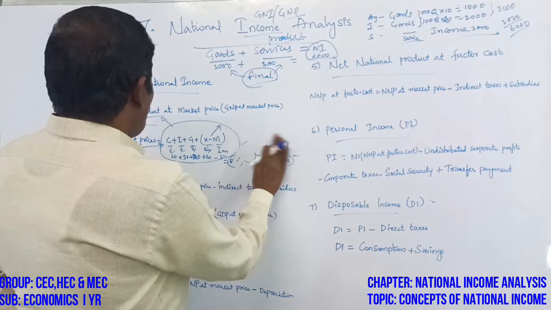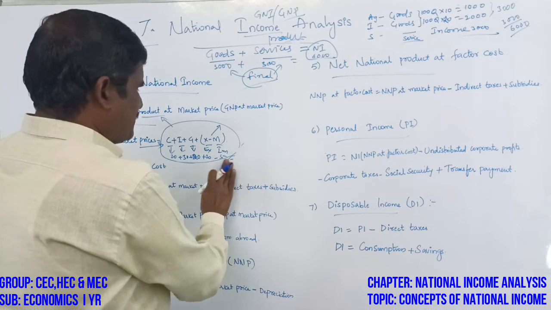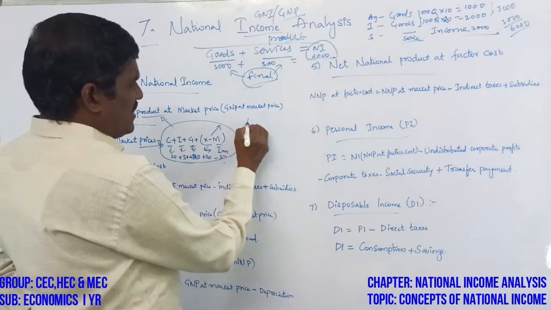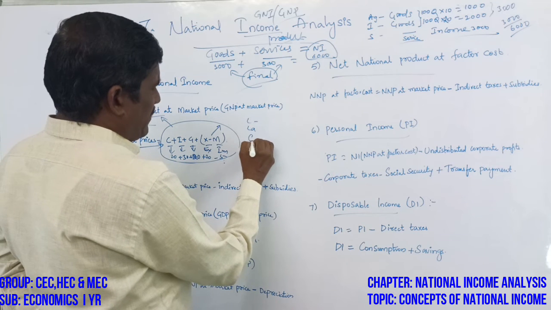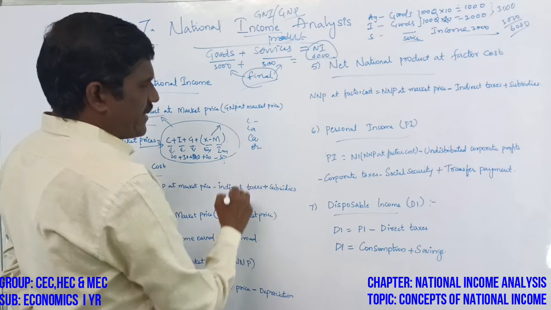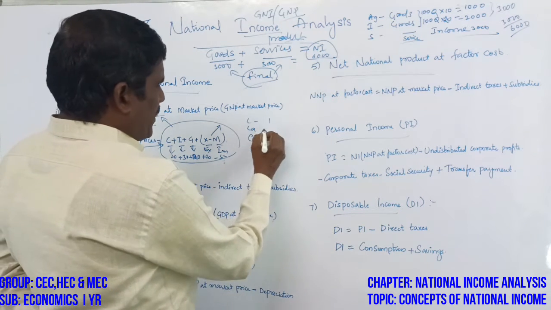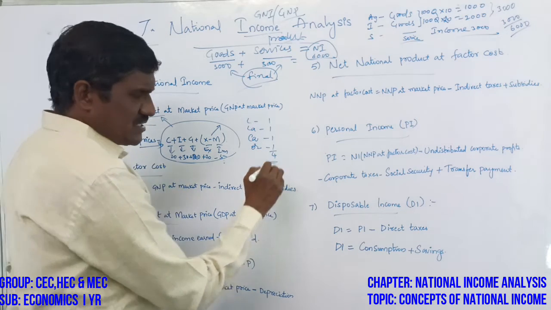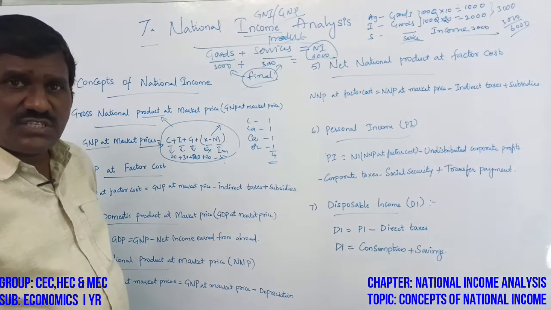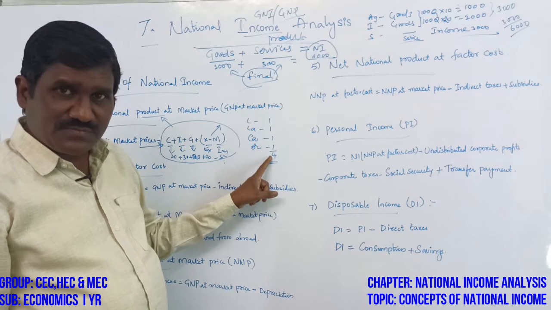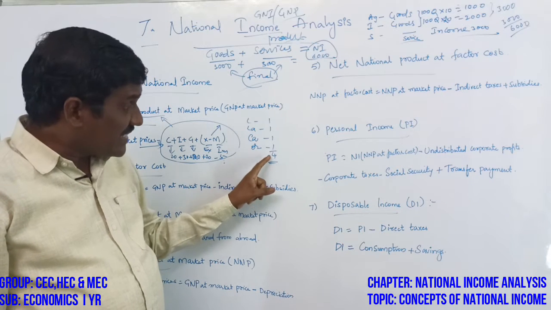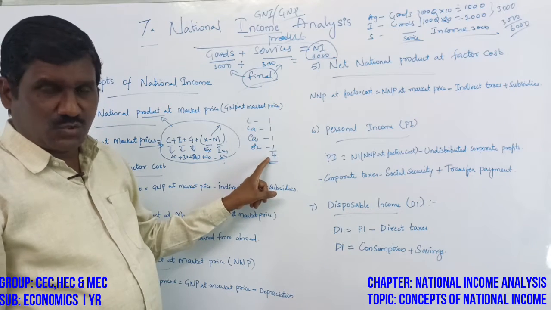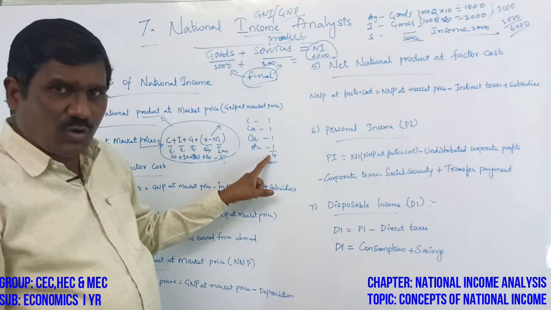To produce the goods and services, we need the four factors of production: land, labor, capital and organization. Land 1 rupee, labor 1, capital 1, organization 1. So how much? 4 rupees. The expenditure to produce the goods and services is 4 rupees. It is the factor cost.